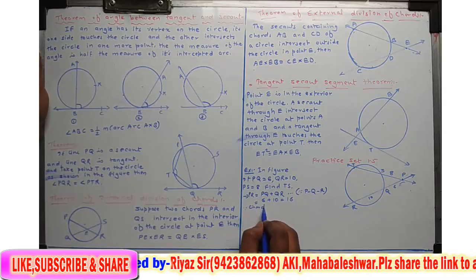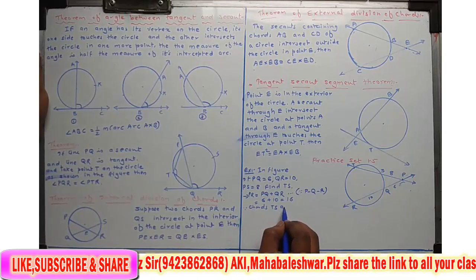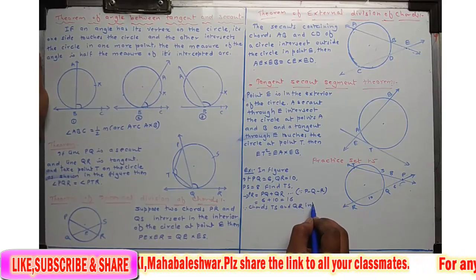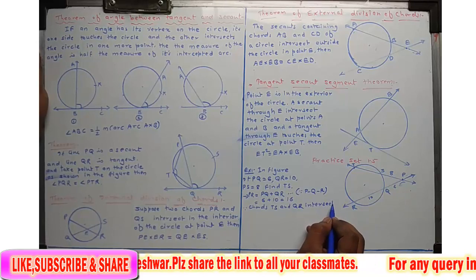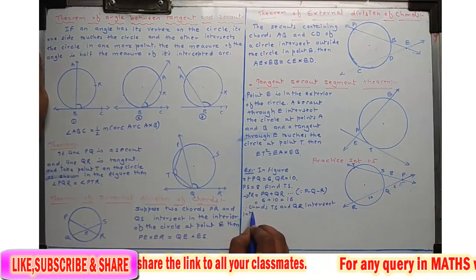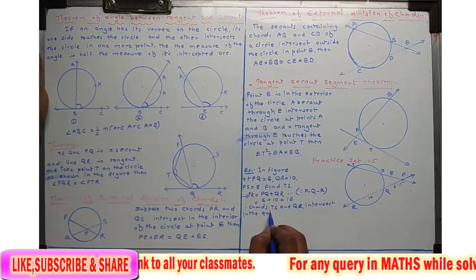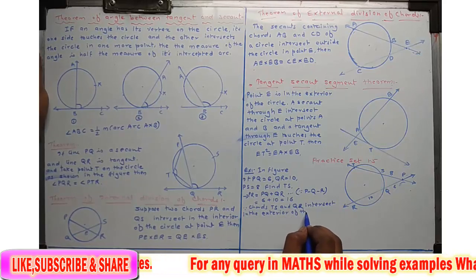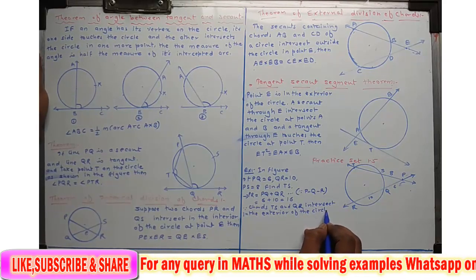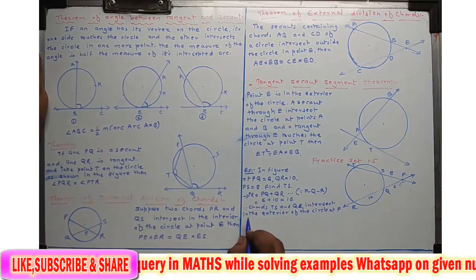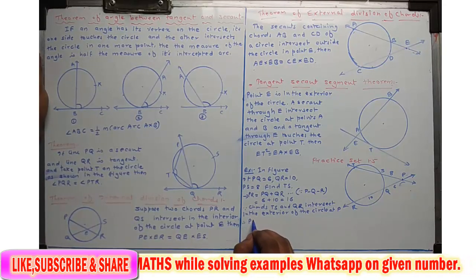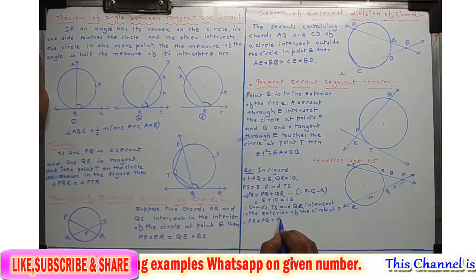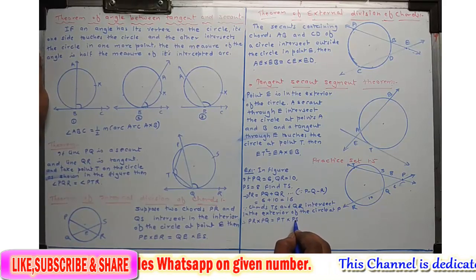Okay, now since chords TS and QR intersect in the exterior of the circle at P, therefore PR into PQ is equal to PT into PS.